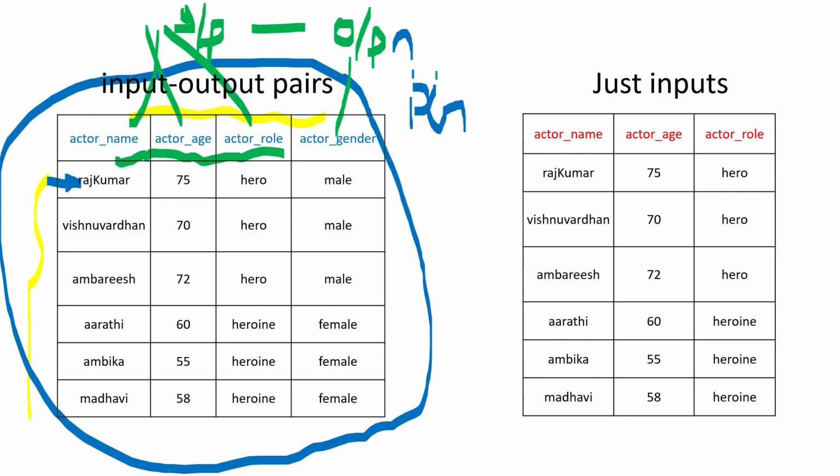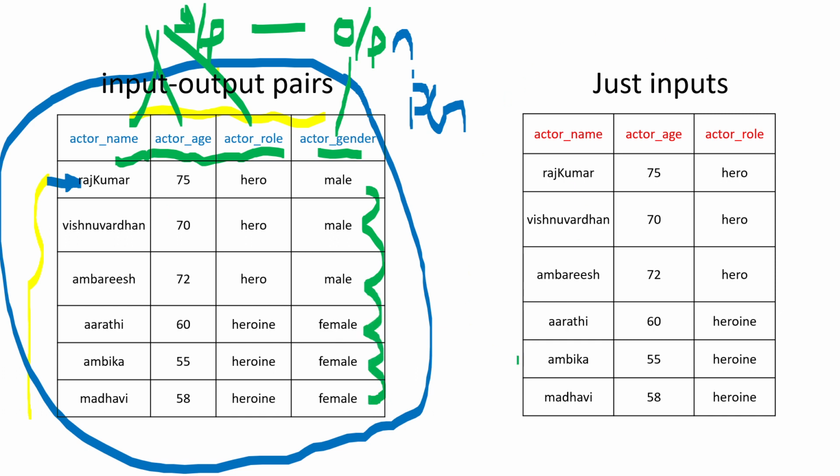This kind of data usually will be fed to a supervised algorithm. This is an example of the input output case. Remember, actor name, actor age, and actor role are input variables in this case, whereas gender is an output variable. And these are nothing but observations.